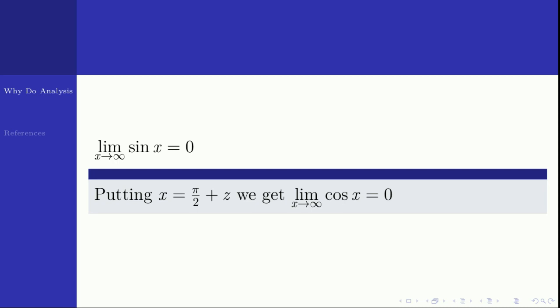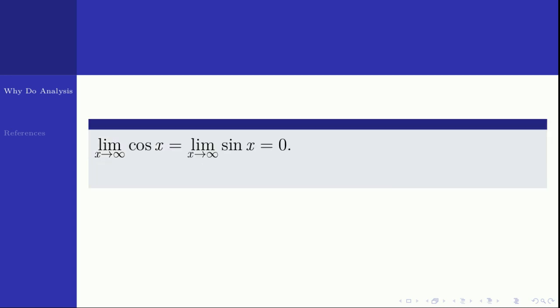So you got limit x tends to infinity sin x equal to 0 and limit x tends to infinity cos x equal to 0. If a function converges to some number L, its square also converges to the square of the limit. So applying that technique, limit x tends to infinity cos x and limit x tends to infinity sin x equal to 0 will imply limit x tends to infinity cos square x plus sin square x equal to 0. But what is cos square x plus sin square x?